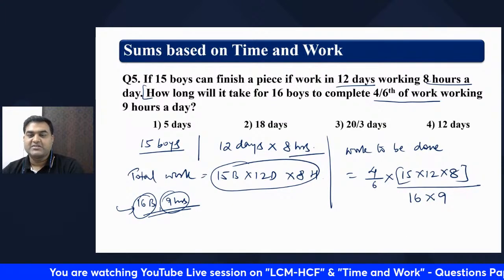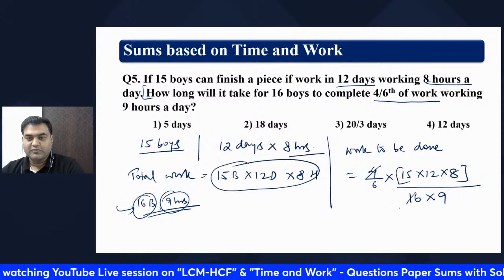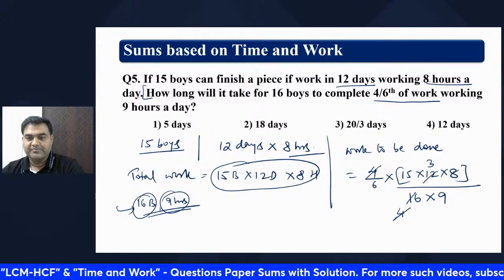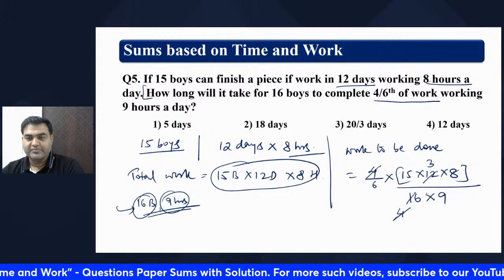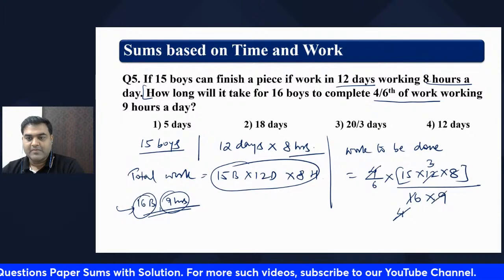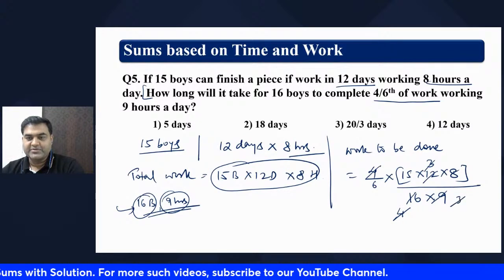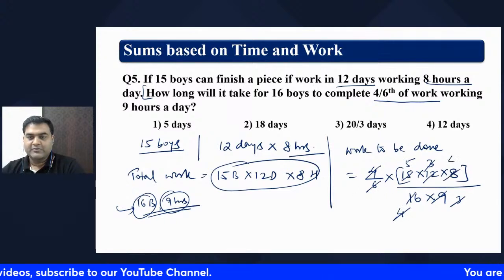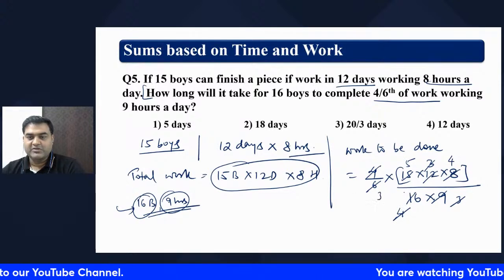This is going to be the answer. That's all. 4 times 4 times 3, 3 times 5 times 4, 3.